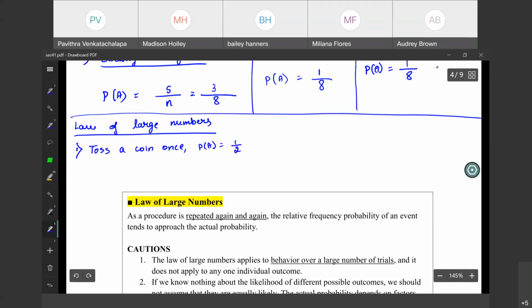Half, right? There are 2 outcomes, but we will get only one. So it is 1 by 2. Now, what will be the probability if I toss a coin, say 50 times?